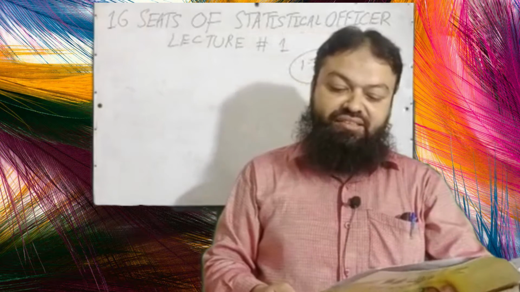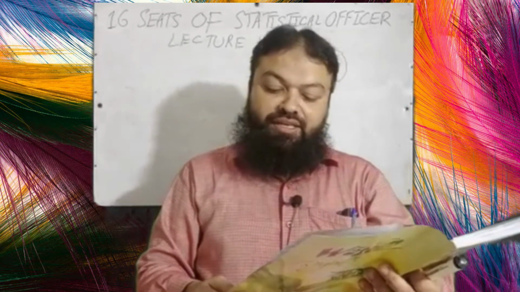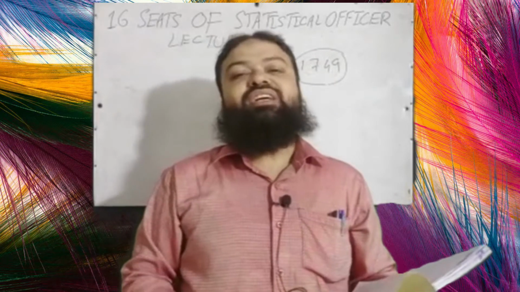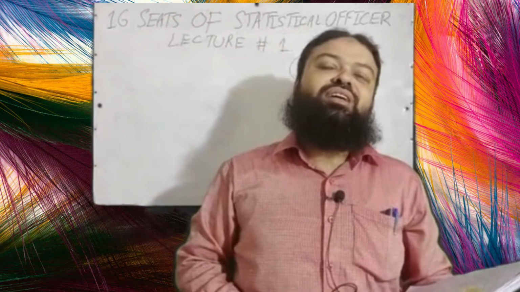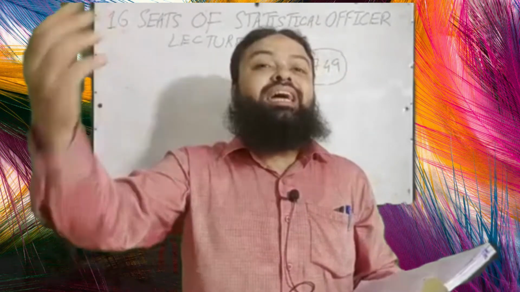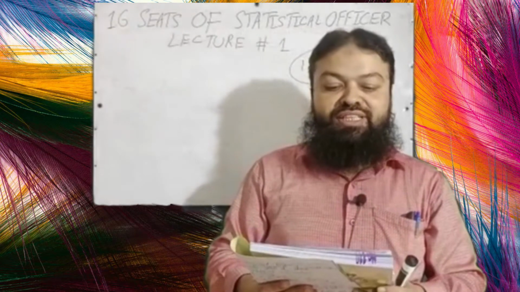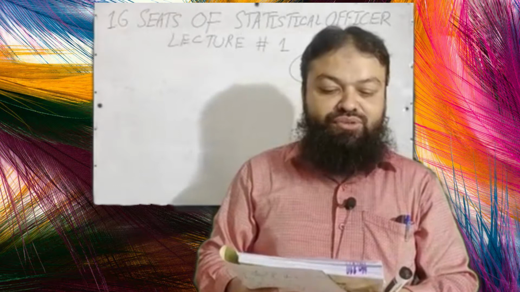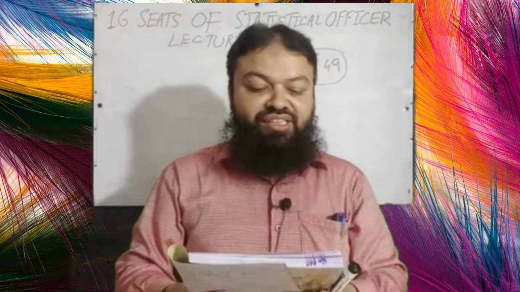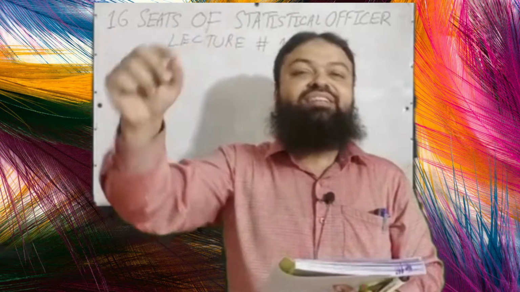Question number 8: Statistics results are A, absolutely correct; B, not true; C, true on the average. True on the average is the correct option. If we have a statistical result, we can say that it will be true on the average. Question number 9: Data is important because it contains A, numerical values; B, can be computerized; C, information. Actually, data has information, that's why it is important. Information is the correct option.